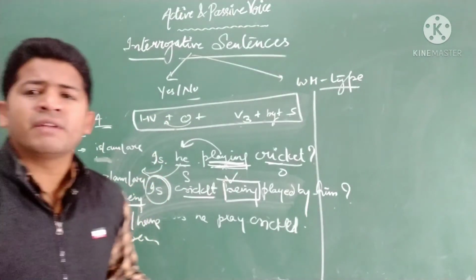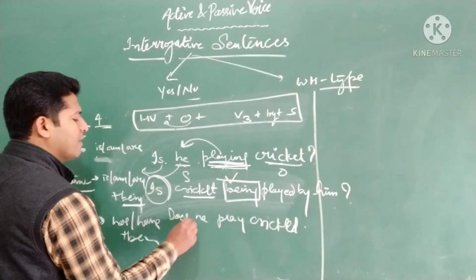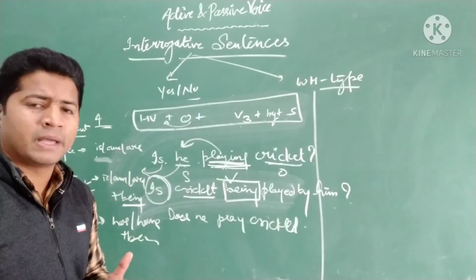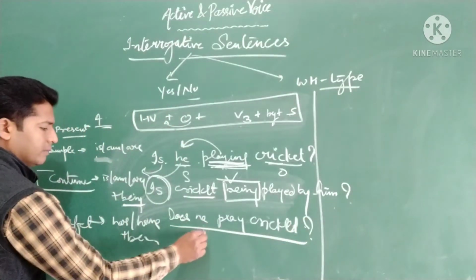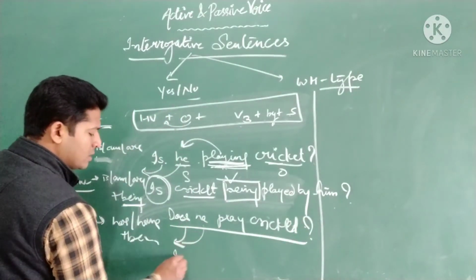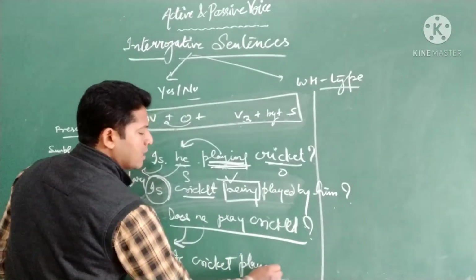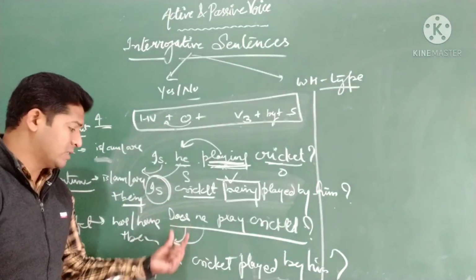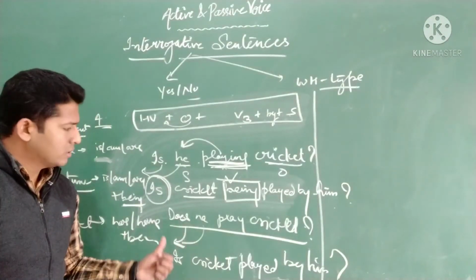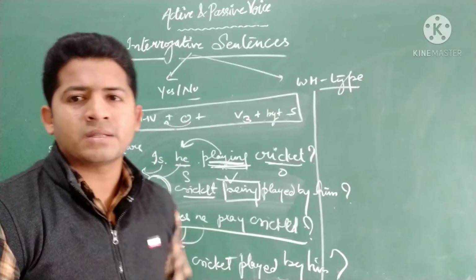There are certain cases where we don't have any helping verb, like this here. Does he play cricket? Here, does we have added. He plays cricket, we have converted it to does he play cricket. So for that case, what you need to do? Again the same thing. Does will get converted to is. Then comes cricket. Then comes verb third form, played. Then by him. Is cricket played by him? For does we convert again into is. Okay? You have to keep this in mind while converting any interrogative sentence which is yes/no type in active sentence into passive. Right?